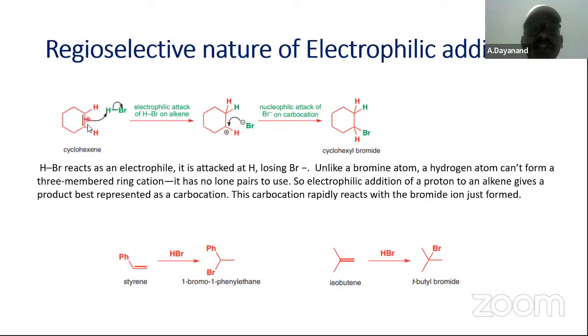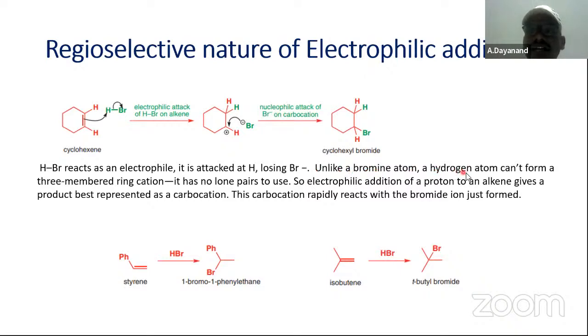This is called a symmetrical alkene. This symmetrical alkene is going to form a carbocation like this. And the next stage is attack of the bromide. In the first stage, the attack of the H plus is going to take place. HBr reacts as an electrophile. It is attacked at hydrogen, losing bromide ion.